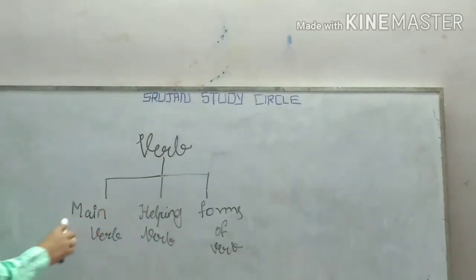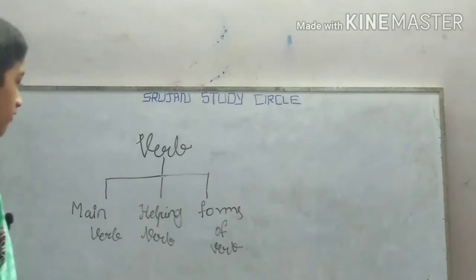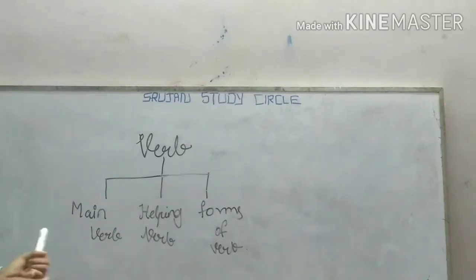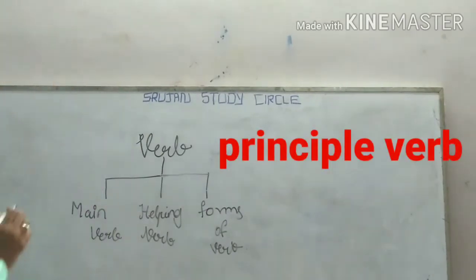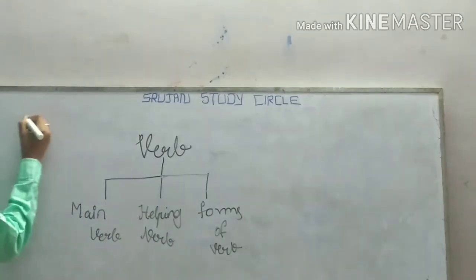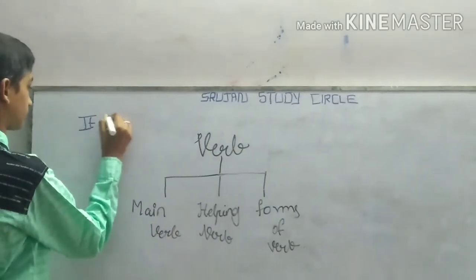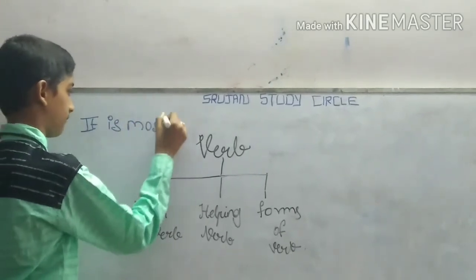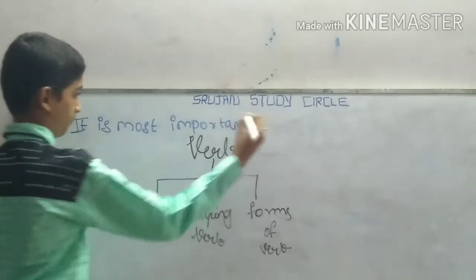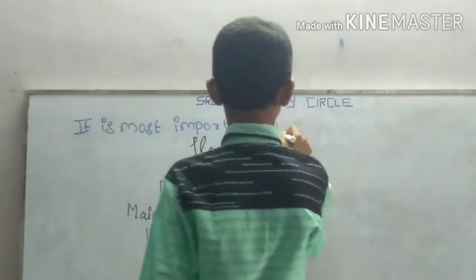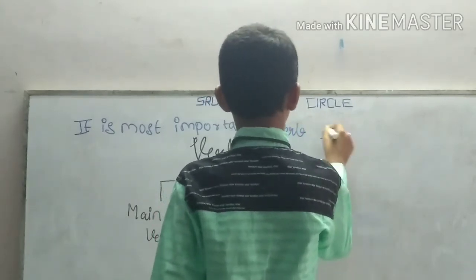So now the first type of verb is main verb. Second type of verb is helping verb. So what is main verb? Main verb is also called principal verb, which is a very important verb in the sentence. It is the most important verb in the sentence.